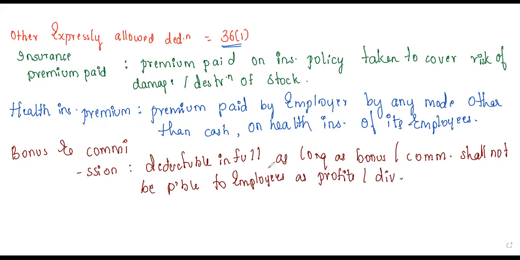Here it will be deductible in full, based on the bonus or commission that we are going to pay, rather than based on the profit or the dividends they are going to get. For bonus and commission we have section 43B. This is the section related to this. Hope you people have written this. Now I'll go with the next part.